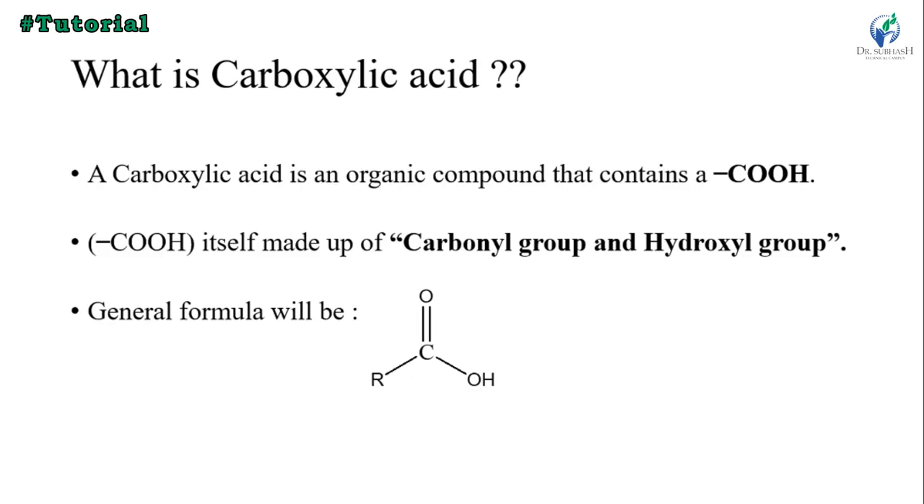The COOH group itself is made up of a carbonyl group and a hydroxyl group. So what is a carbonyl group? C double bond O, that's the carbonyl group. And the OH group is the hydroxyl group. The general formula of the carboxylic acid is RCOOH, where any alkyl group is attached to the carboxyl group. That's called the general formula of the carboxylic acid.